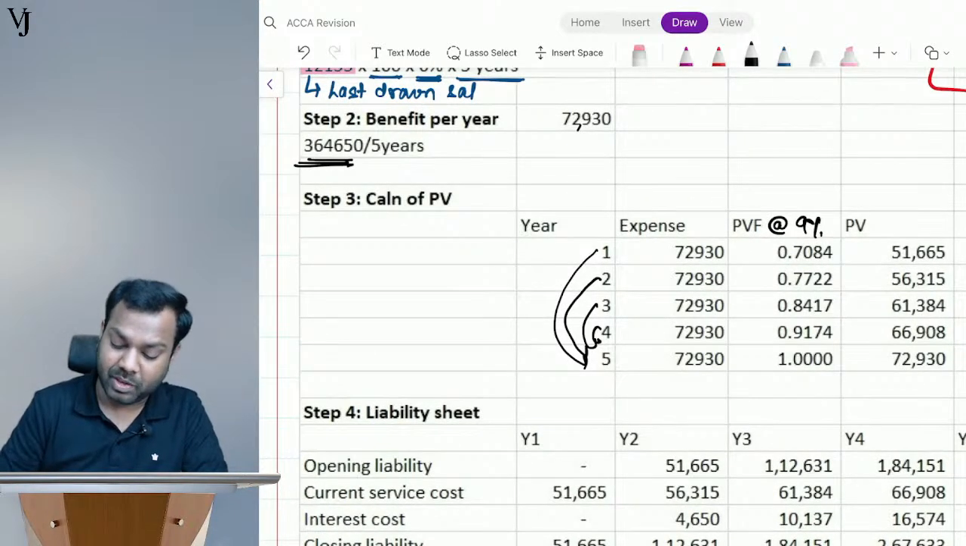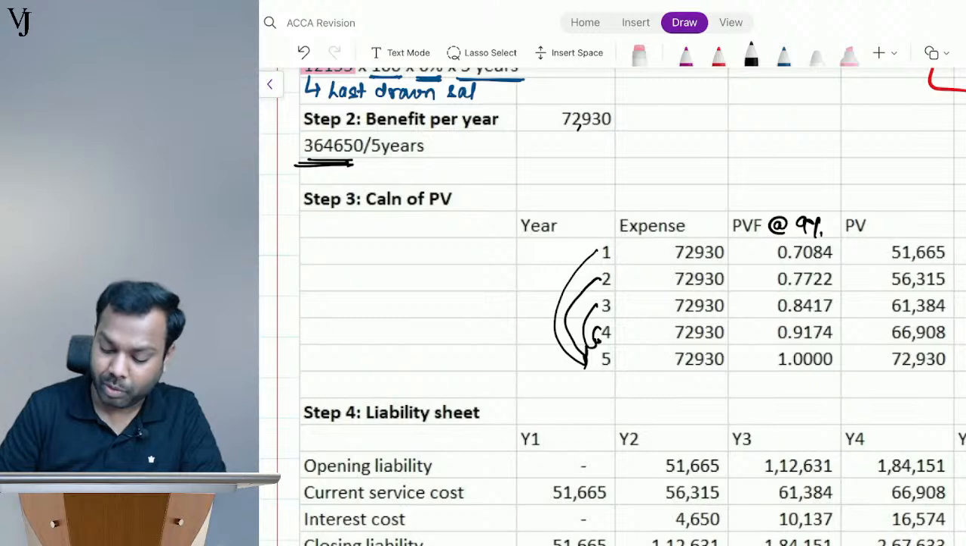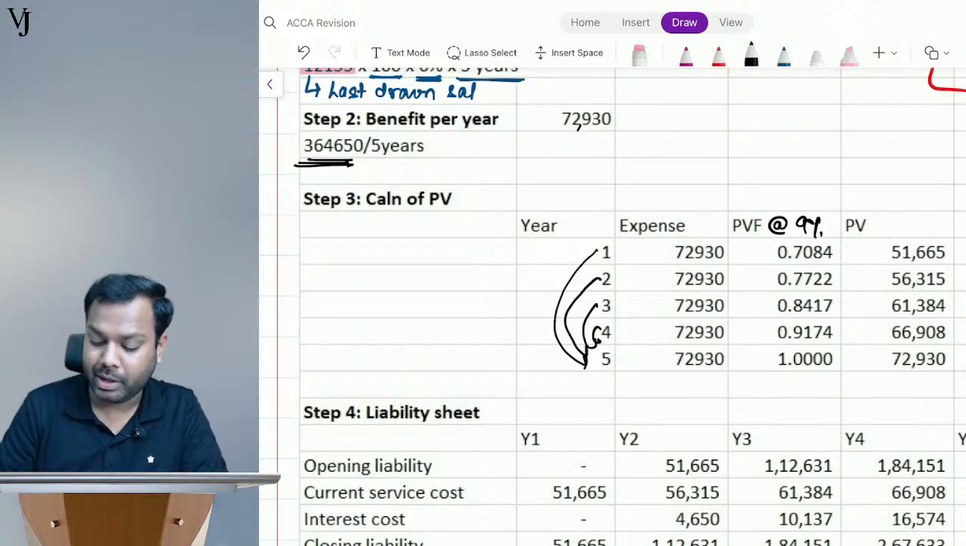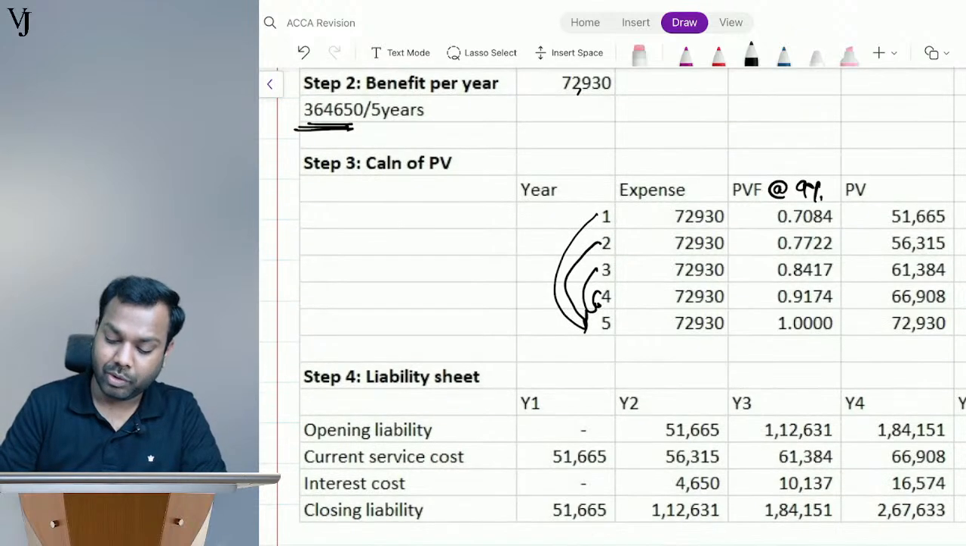So the expense per year is this much. Discount rate is 9%. So this will be paid after 1 year, after 2 years, after 3 years, after 4 years, right? So this is the present value. These are the present values of all the amounts.